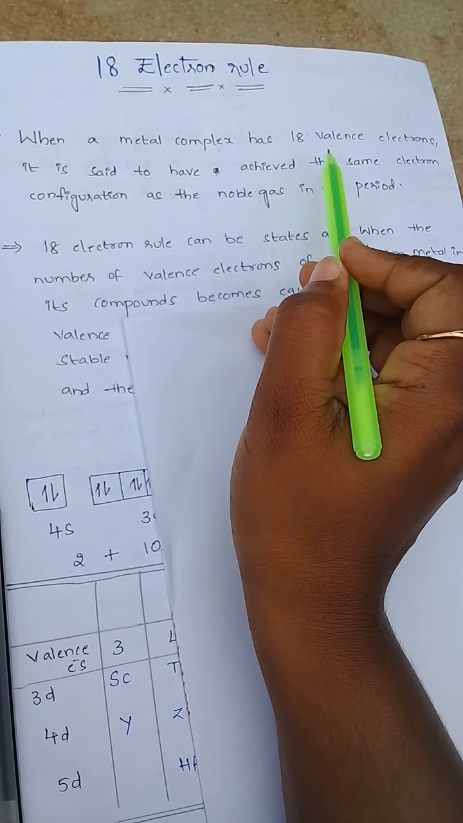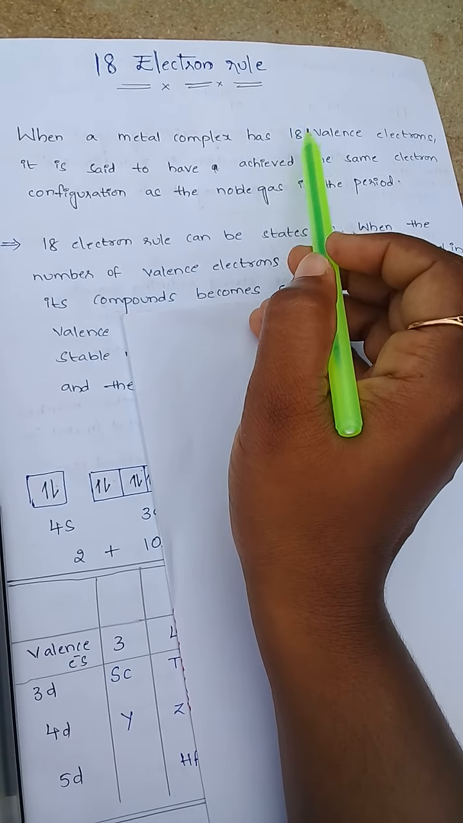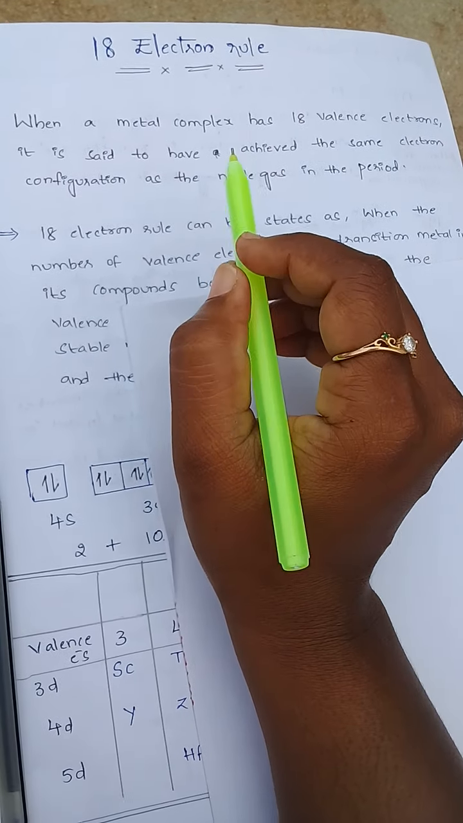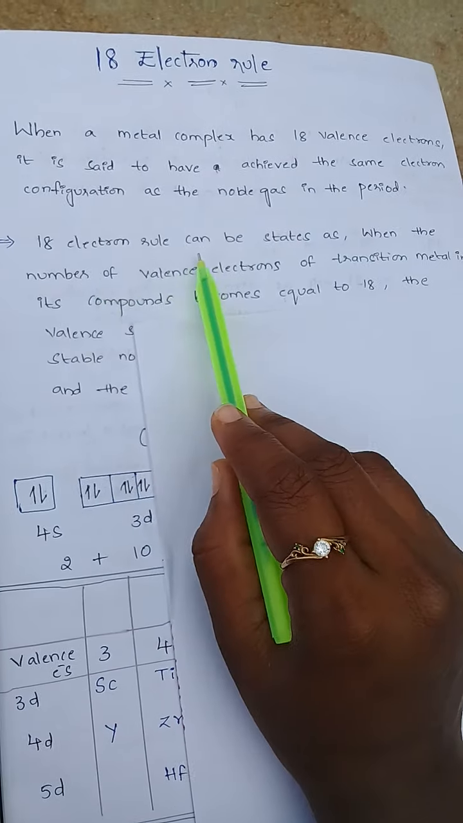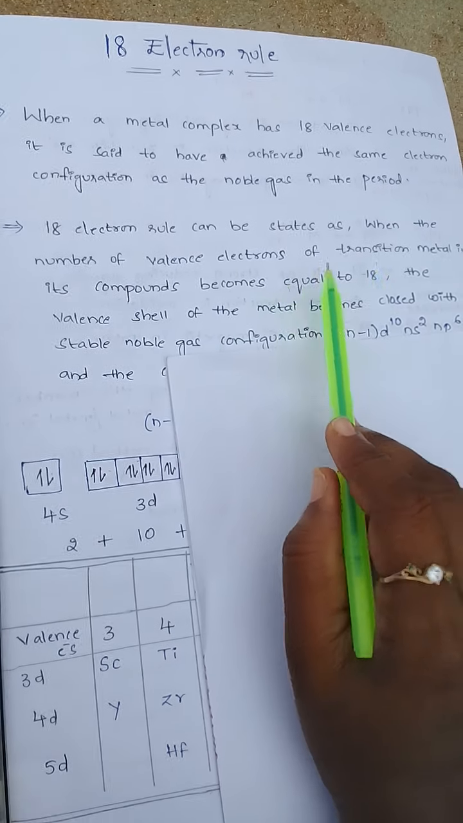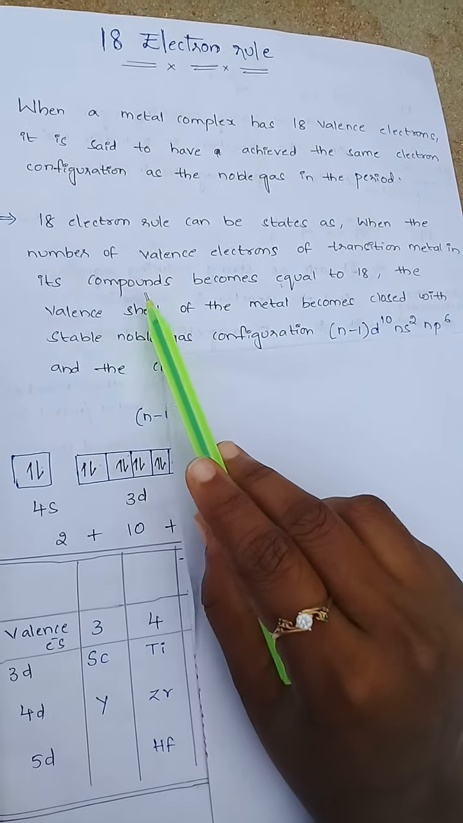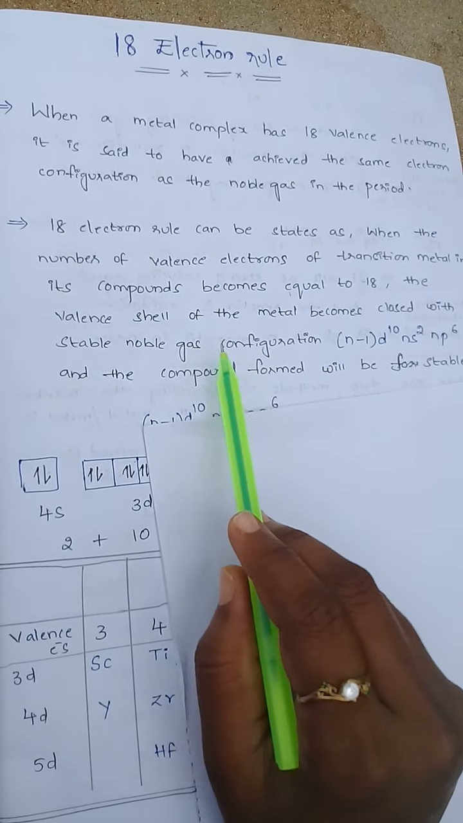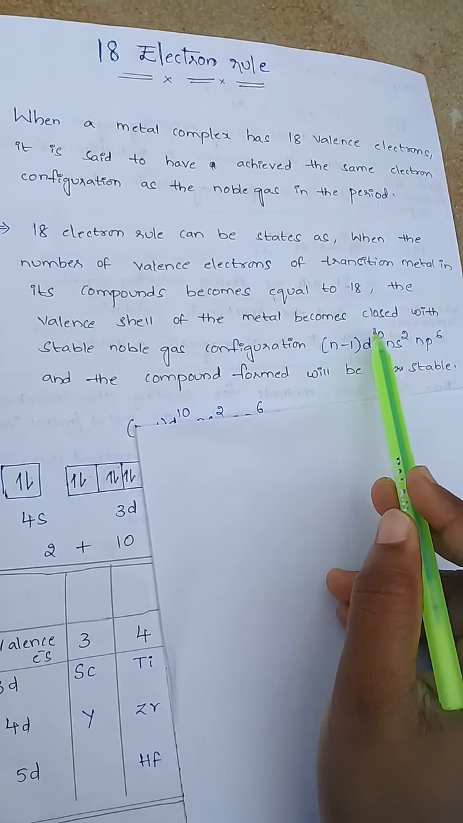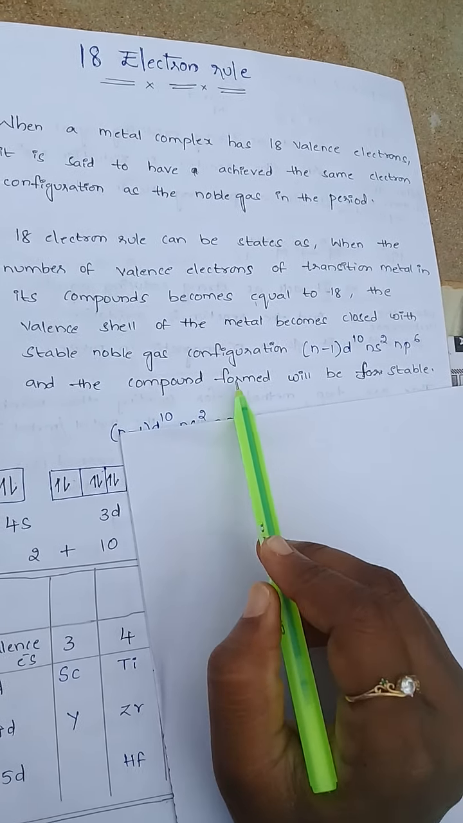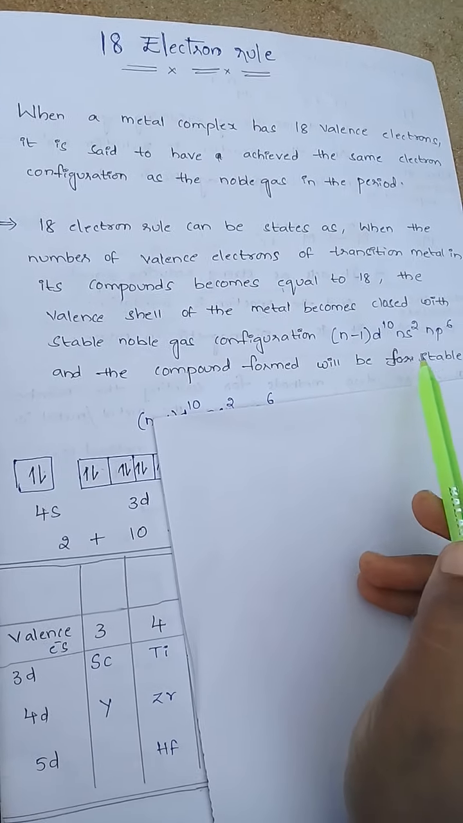When a complex achieves 18 valence electrons, that is known as the 18 electron rule. The 18 electron rule can be stated as: when the number of valence electrons of the transition metal in its compounds becomes equal to 18, the valence shell of the metal becomes closed with a stable noble gas configuration and the compound formed will be stable.